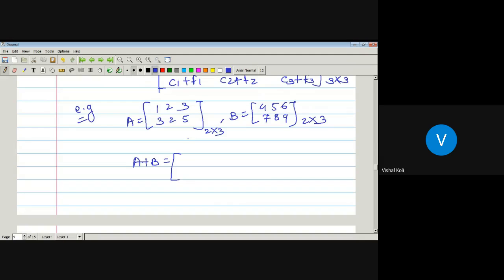What is A11? 1 plus 4, which is 5. Similarly, 2 plus 5, 7. 3 plus 6, 9. 3 plus 7, 10. 2 plus 8, 10. 5 plus 9, 14. So in this way, we can define the addition of any two matrices.